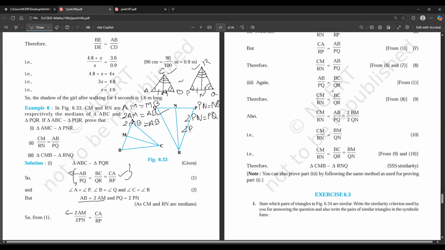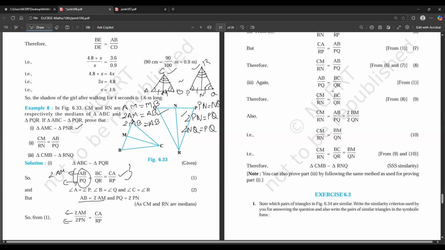2 times NQ is equal to PQ. But to prove our case for this triangle, we are going to use 2 times PN is equal to PQ. So instead of AB, I'm writing 2AM, and instead of PQ, I'm writing 2PN.